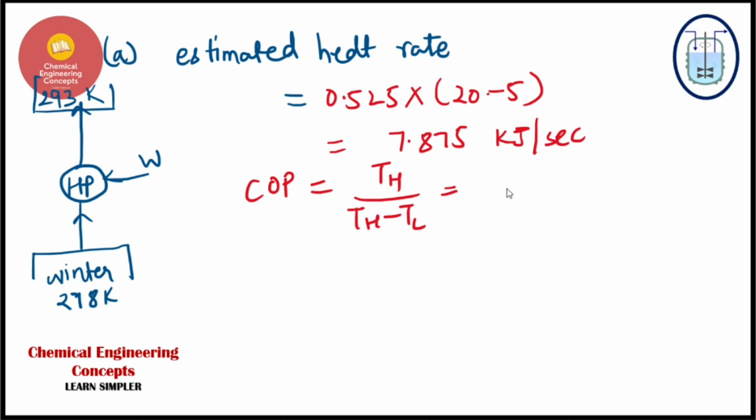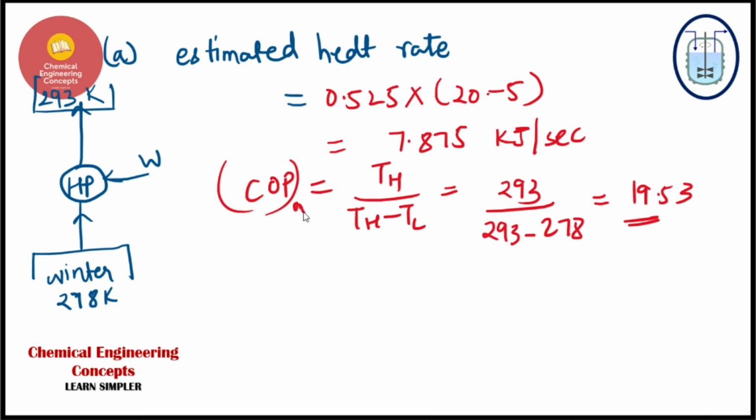It is 293 divided by 293 minus 278, which is equal to 19.53. This is my answer. This is the maximum COP because this belongs to the reversible cycle. Now from this we can find out the minimum work.